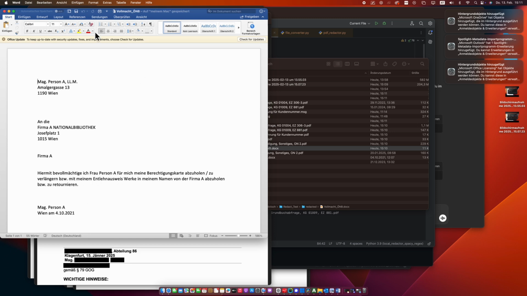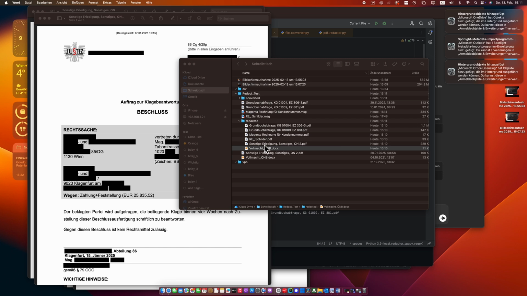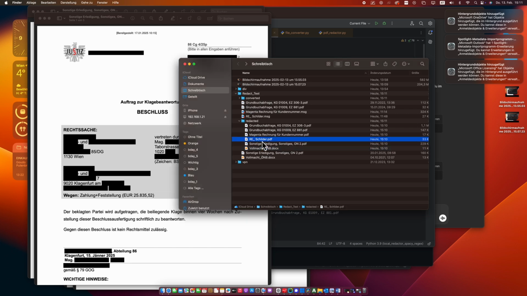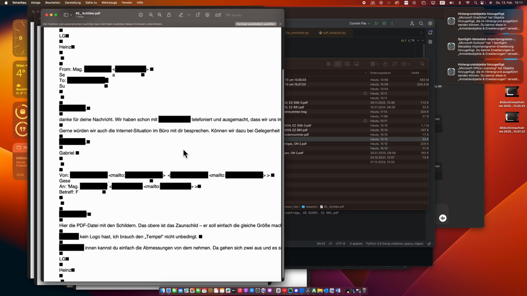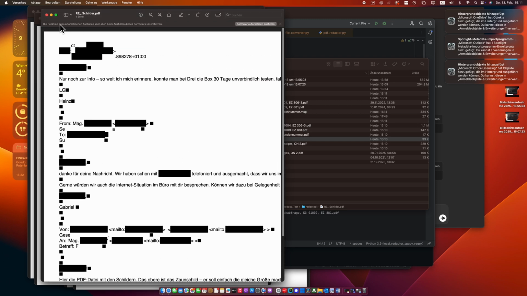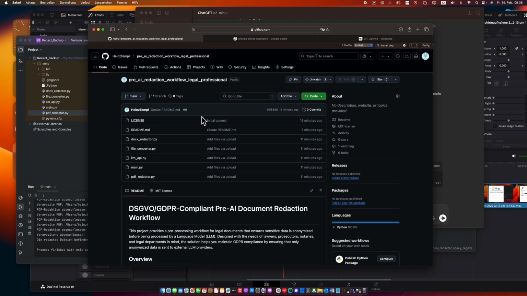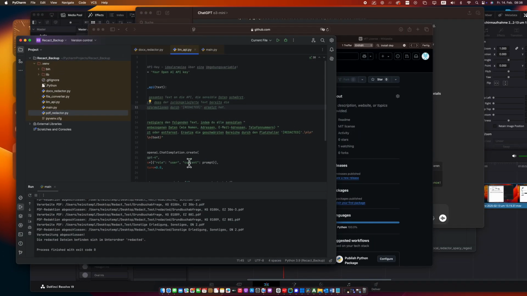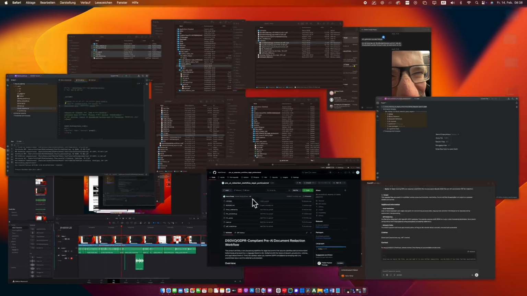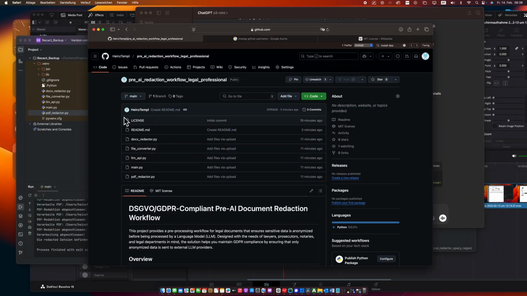I have made this script available publicly on a GitHub repository. From there, you or your IT administrator can run it on a local environment in an IDE, an integrated development environment, and apply it to any folder such as Advocat or SharePoint. All necessary information can be found in the video description below.